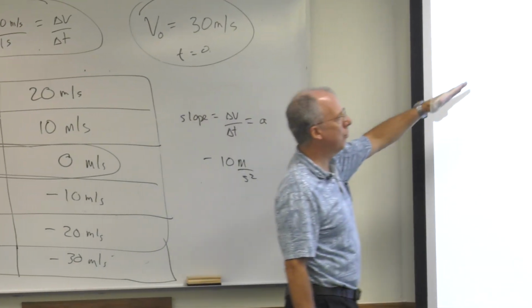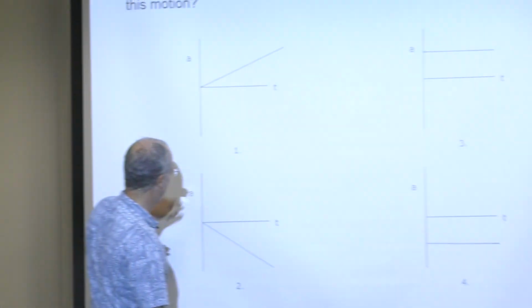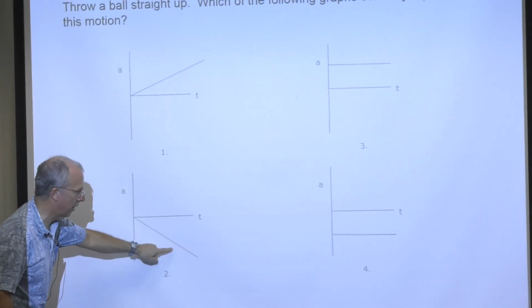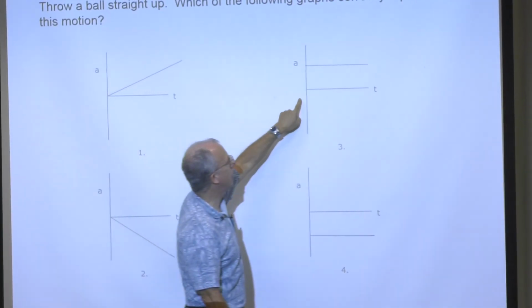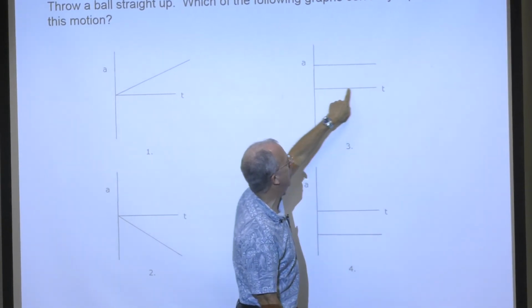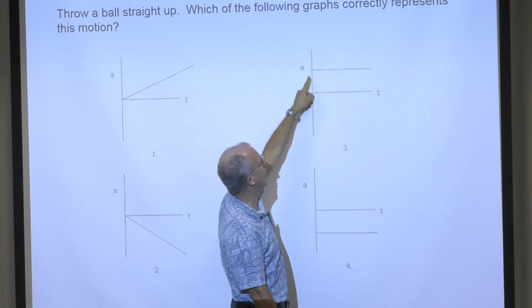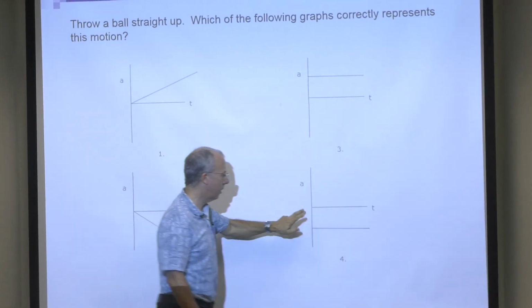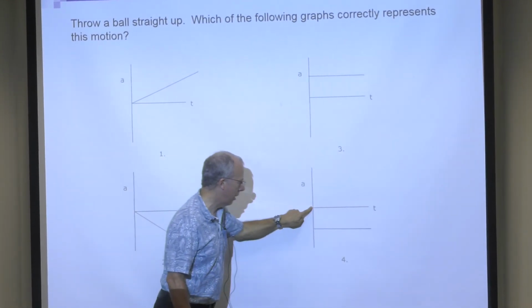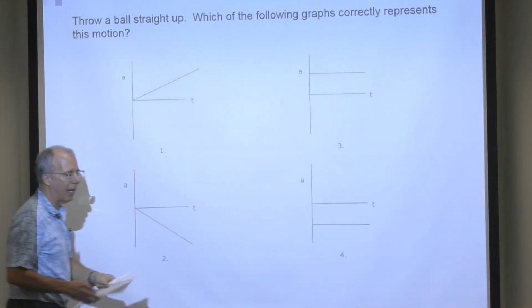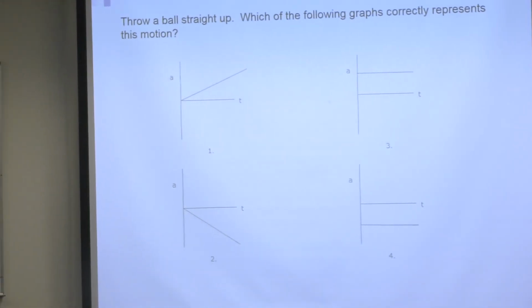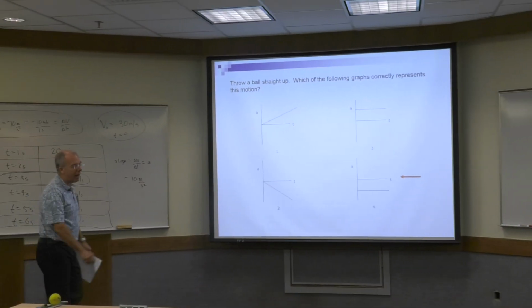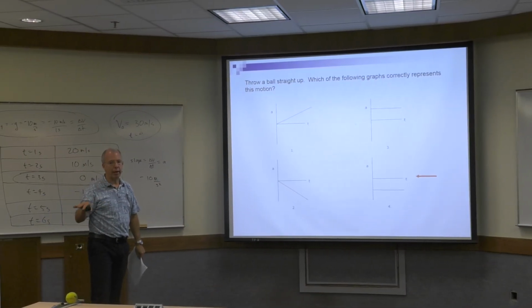So here, that's wrong. The acceleration doesn't change. This is wrong. Acceleration doesn't change. This is wrong because this has a positive acceleration, right? Here's the time axis. Here's your 0. This is positive. That's wrong. So it's this one. Here's the time axis. That's 0. It's negative, right? Negative 9.8, if you want to be picky, meters per second squared. And by the way, when you do your homework problems, use 9.8. Don't use 10.